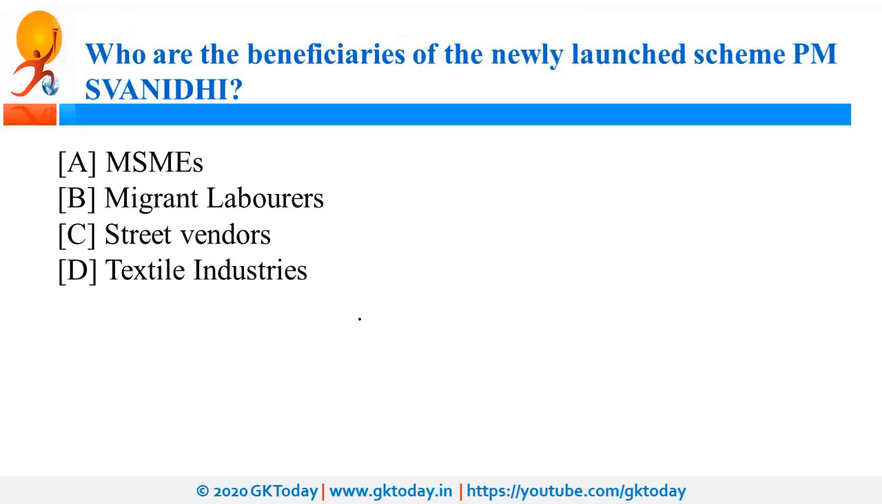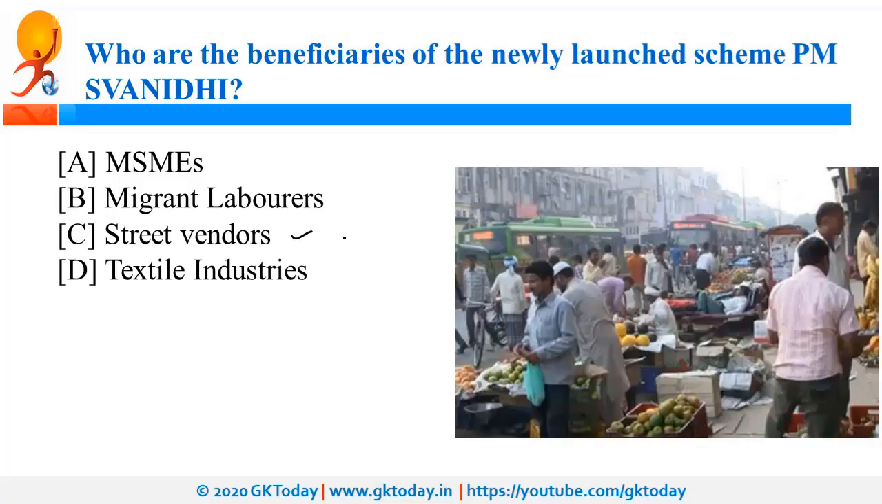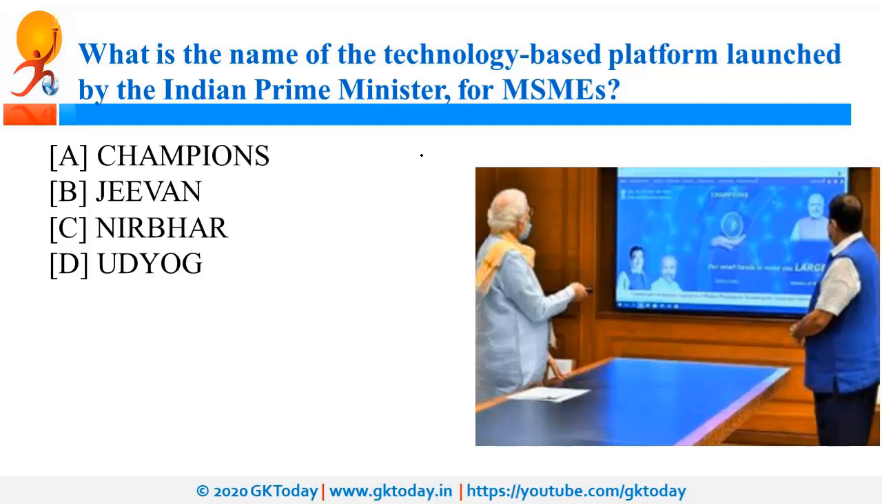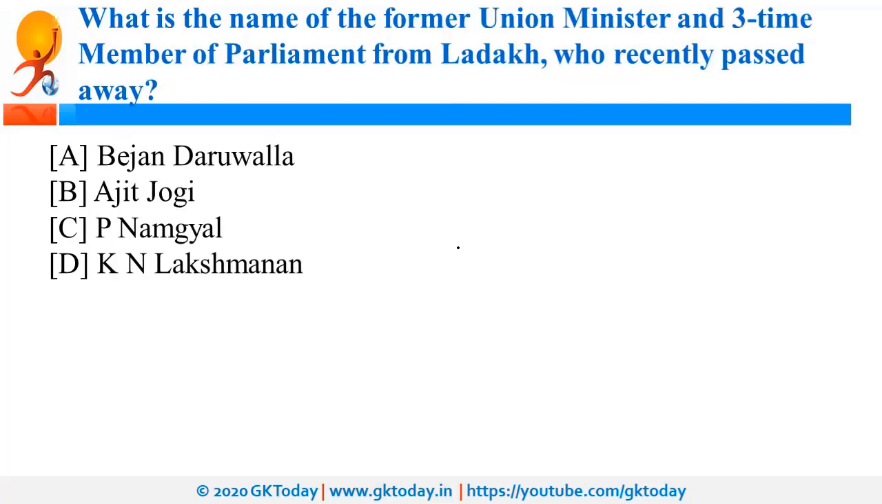Who are the beneficiaries of the newly launched scheme PM SVANidhi? So this scheme has been launched for street vendors, by the Ministry of Housing and Urban Affairs. The present Minister is Hardeep Singh Puri. What is the name of the technology-based platform launched by the Indian Prime Minister for MSME? So we have already covered it, and the name of this platform is Champions. The present MSME Minister is Nitin Gadkari, and he is also the Minister of Road Transport and Highways.